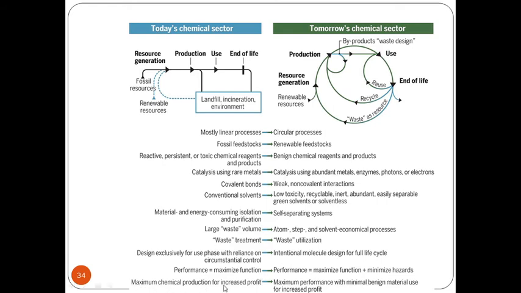Conventional chemistry aims at maximum chemical production for increased profit, a demand supply chain. In the conventional system, we are just looking towards a profit based system, not at whether the whole cycle will be completed. But green chemistry also relies upon maximum performance with minimal benign material use for increased profit. Definitely profit is observed.